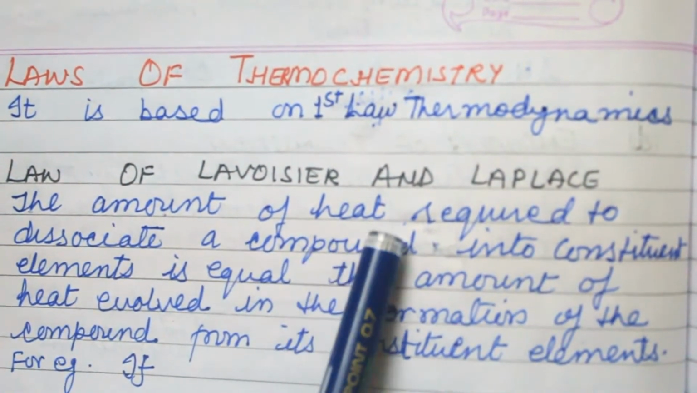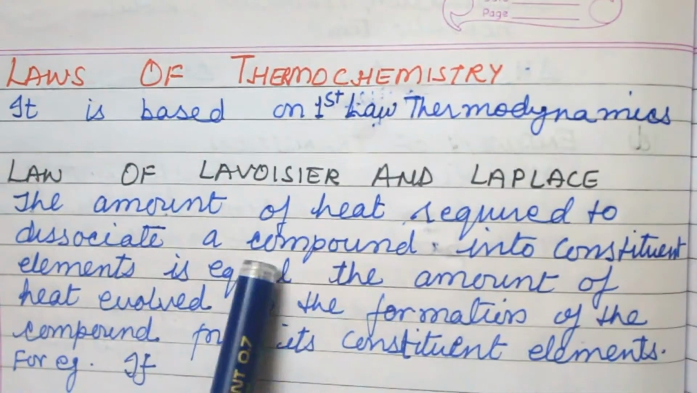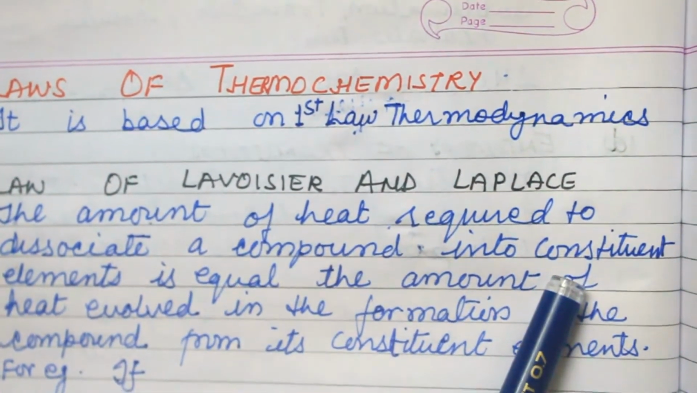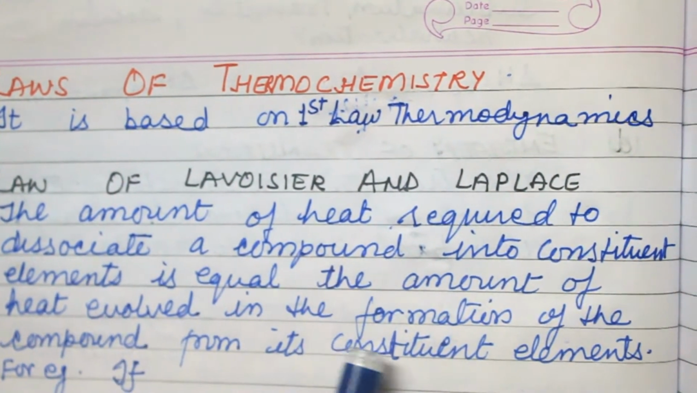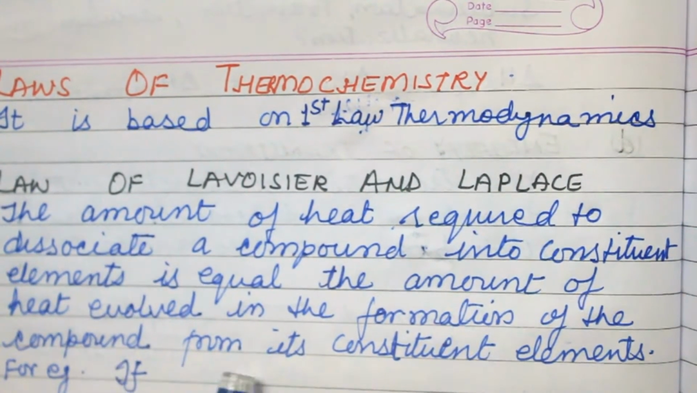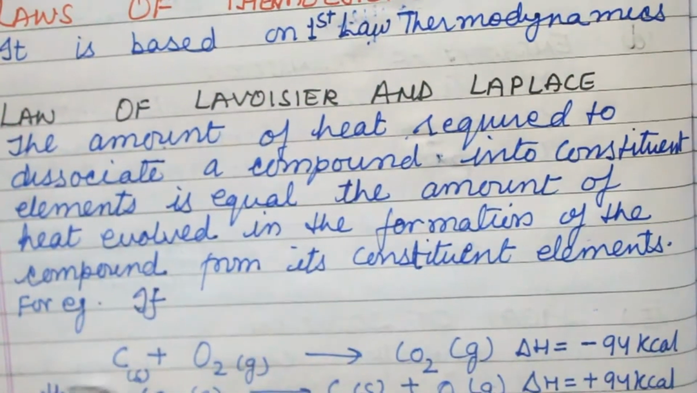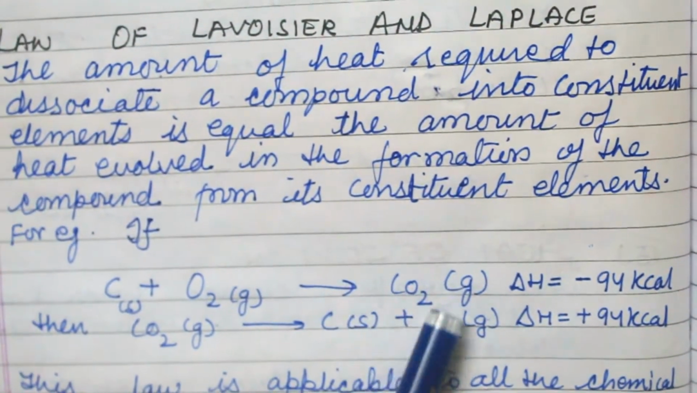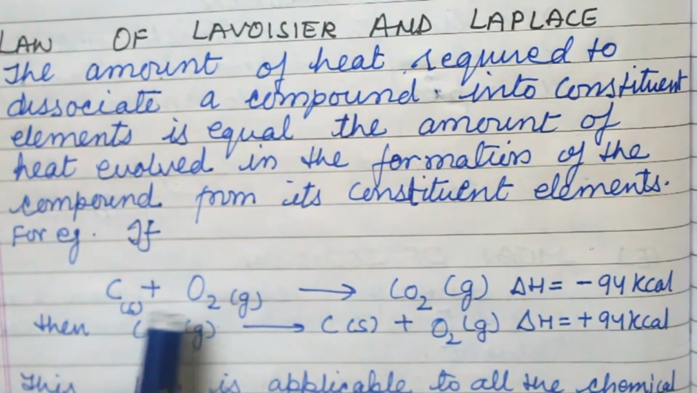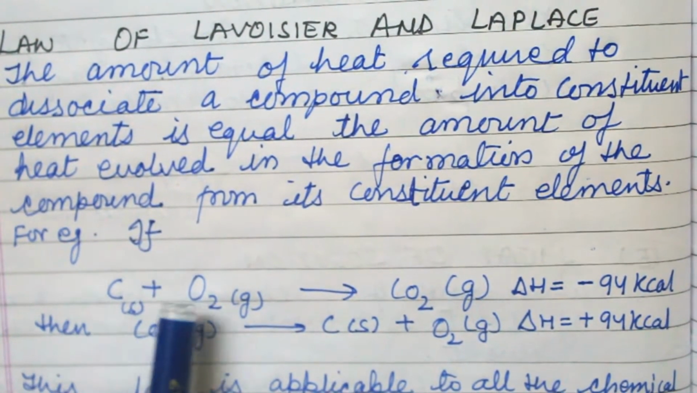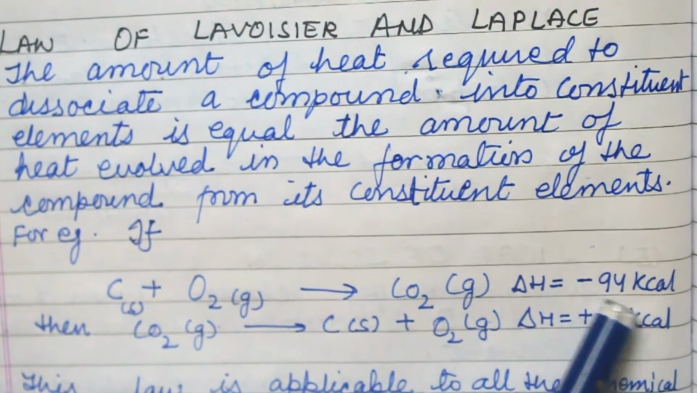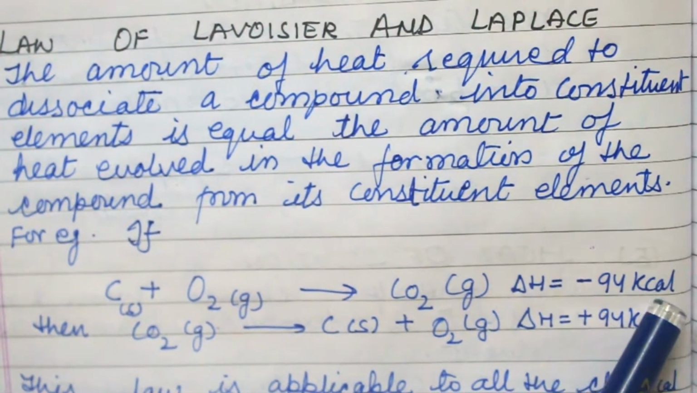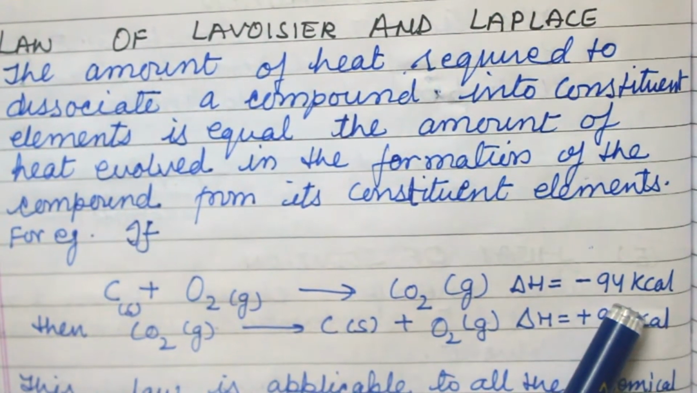The amount of heat required to dissociate a compound into its constituent elements is equal to the amount of heat evolved in the formation of the compound from its constituent elements. For example, if we want carbon dioxide, these two elements combine with each other to form carbon dioxide, and this much heat energy is released, minus 94 kilocal.